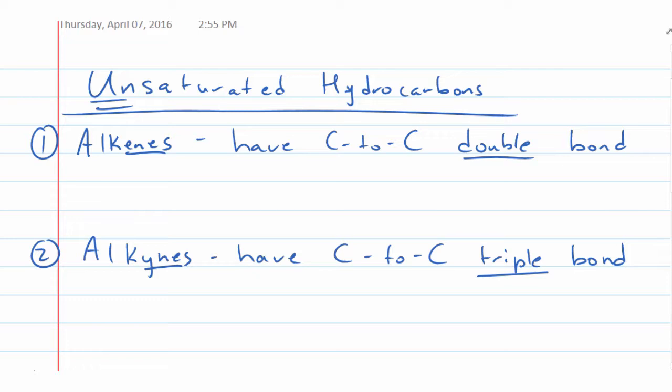So if we compare the general formulas of an alkane to an alkene, the alkenes are always going to have 2 less hydrogen atoms. Which means then, if we want to write in a general formula, if the alkanes had a CnH2n+2, the alkenes are going to have a formula of CnH2n. Because again, they're going to have 2 less hydrogens than an alkane.